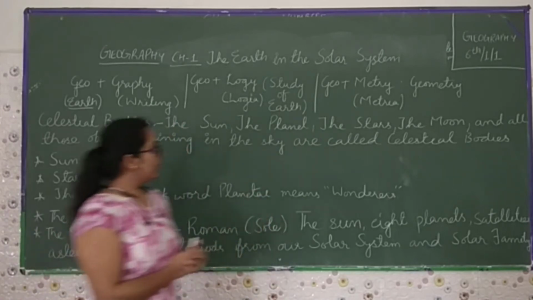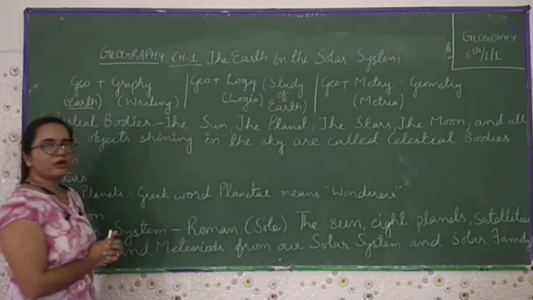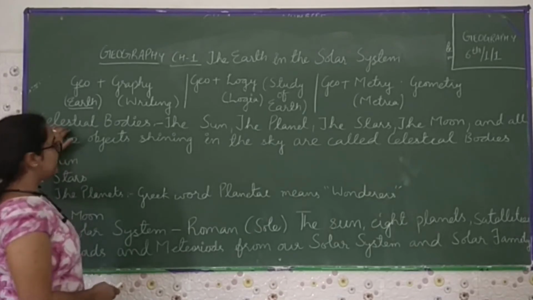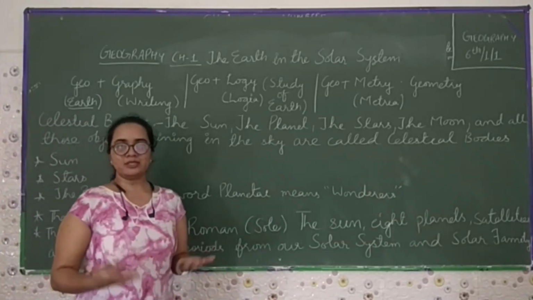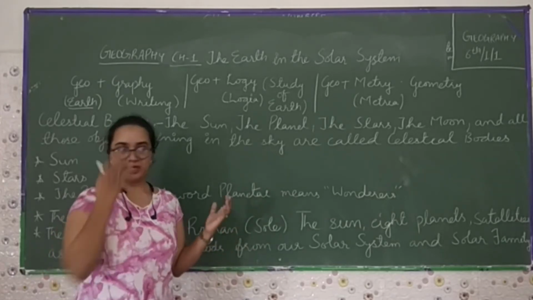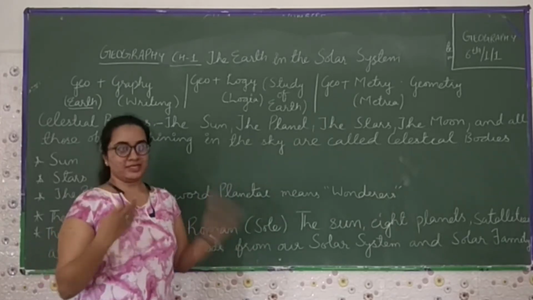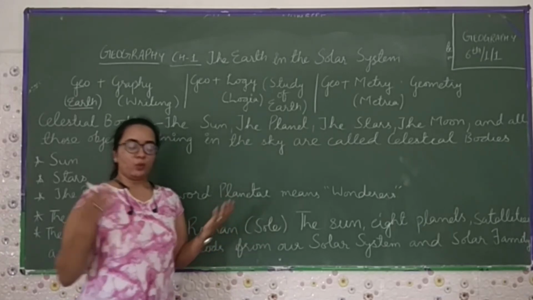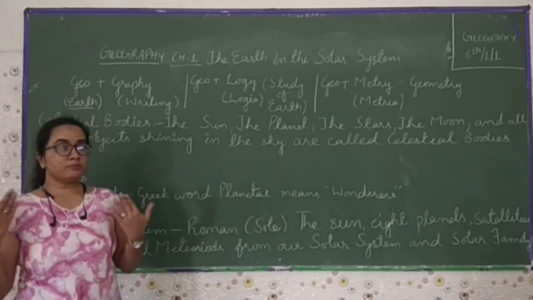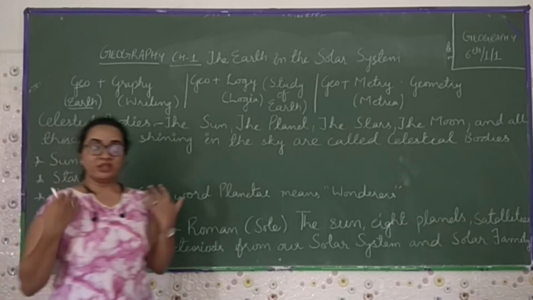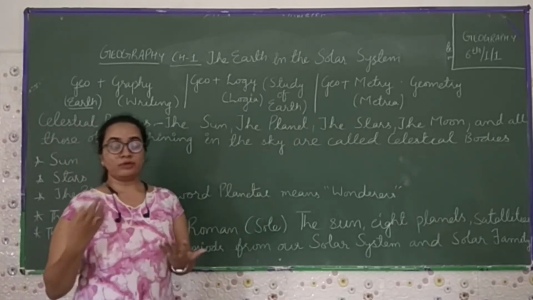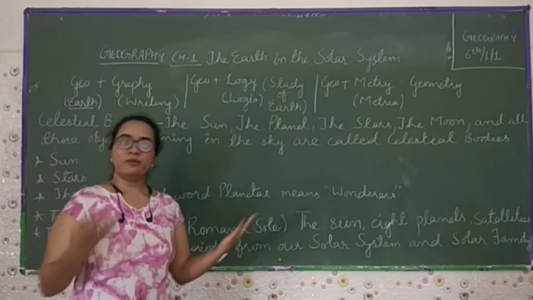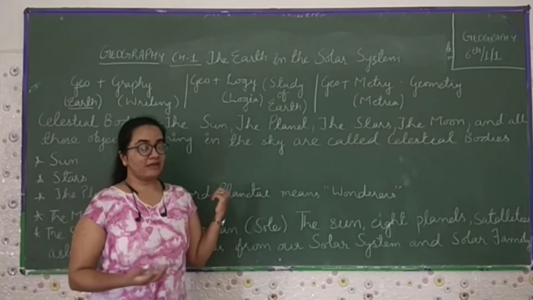In this case, the first topic of this chapter is celestial body. What do you mean by the celestial body? Celestial body means a heavenly body, which we connect with heaven, like why we take birth, what is the purpose of this birth, why we are here on this planet, what we have to do over here, and where we go after that. That is called heavenly bodies.